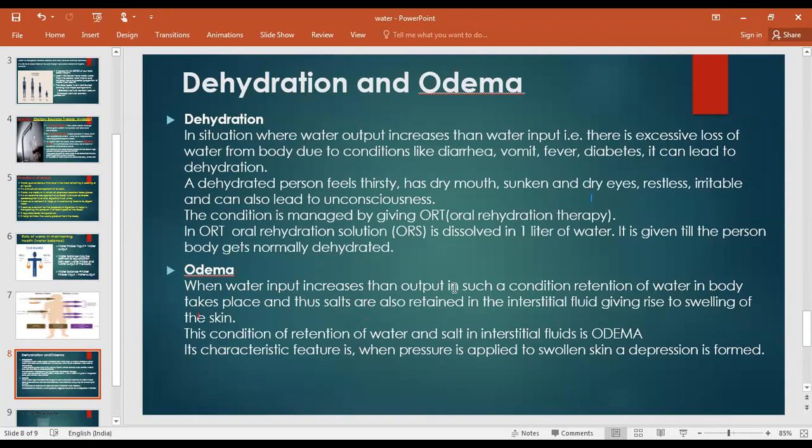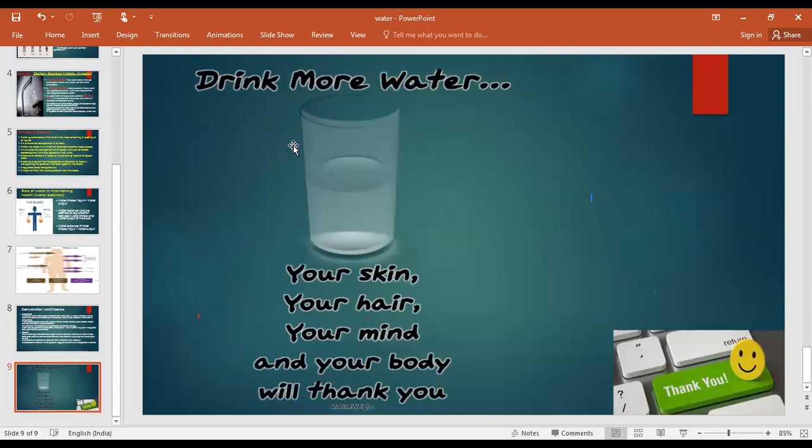So there are only two diseases associated. One is dehydration, which is due to the insufficient supply of water to the body, and the other is edema, in which there is swelling of the skin. I'm moving to the next slide. The last slide is: drink more water. Your skin, your hair, your mind, and your body will thank you. You need to drink plenty of water so that they thank you all the time, and you will not get dehydrated, fatigued, or nauseous, nothing like that.